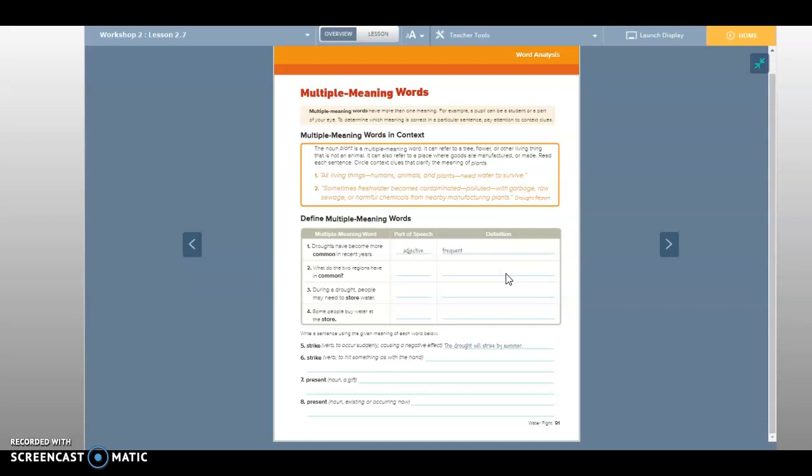And then you need to write a definition for it. What would be a good definition for store, as in I'm going to store water? Okay, but what's a definition for that? Like, what does that mean? Okay. To conserve or save, right? You're conserving or saving the water.